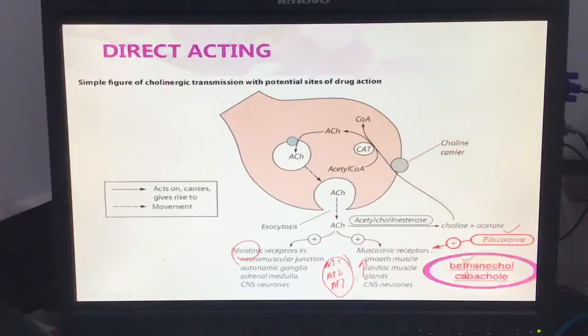If we go back to the direct acting drugs, these drugs go directly to the muscarinic receptor and have little activity at the nicotinic receptor. Pilocarpine mostly goes to the muscarinic receptor and has little affinity for the nicotinic receptor. So we do not use these drugs if any person has a neuromuscular junction issue like myasthenia gravis. The muscle weakness we can't improve by using these drugs.